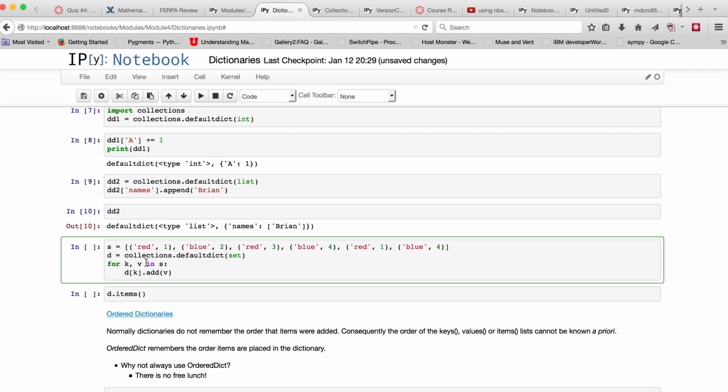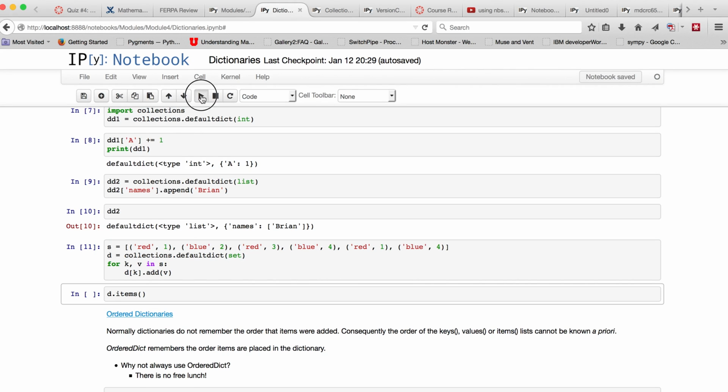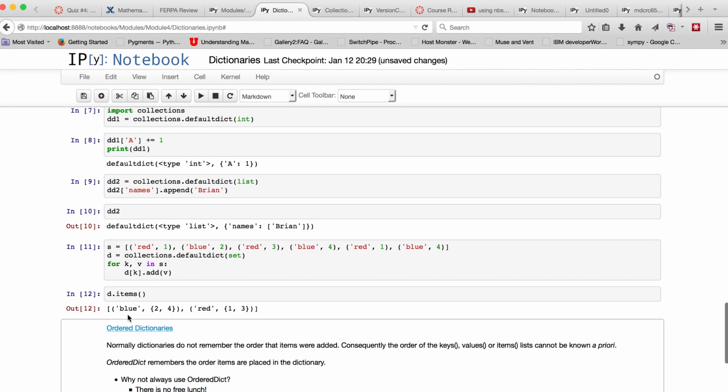And I'm going to loop through this list of tuples where we have a color and an integer pairing, and I'm going to add them to the dictionary, add them to the set. And when we print out the items, we see we have blue and red.